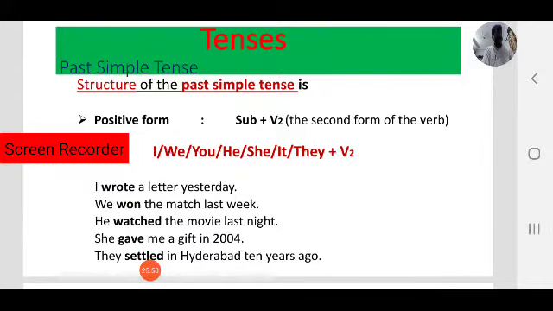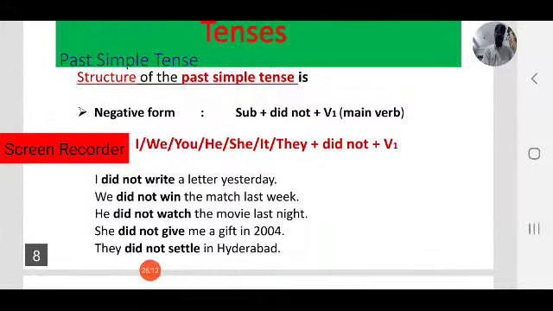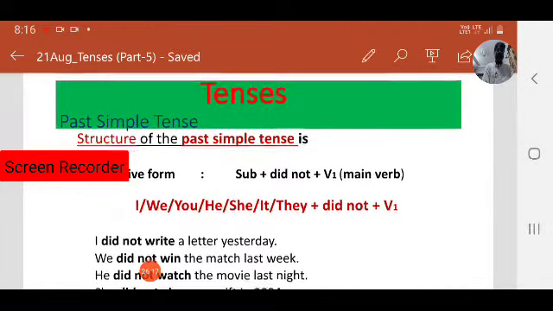This is the structure of the positive form of past simple: subject, any subject, plus V2 or past form of the verb. Now let us focus on the negative form of the past simple tense. Don't confuse here. Coming to correction of errors, generally we make mistakes here. You have to keep this in mind while writing the negative form of the past simple tense.